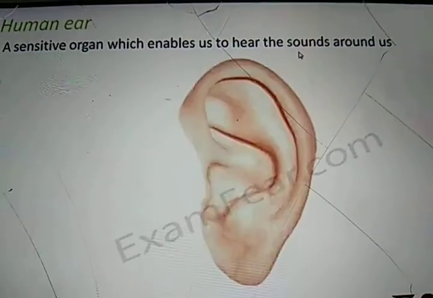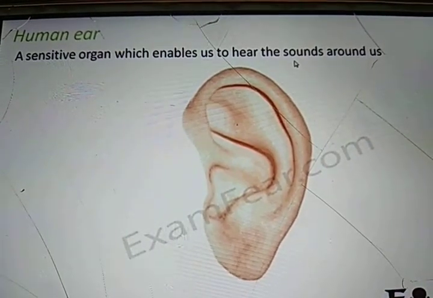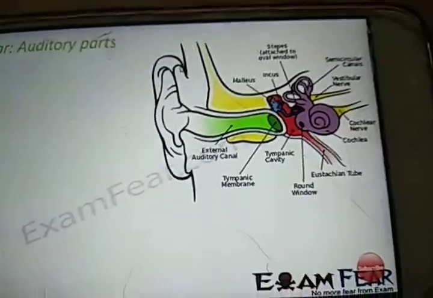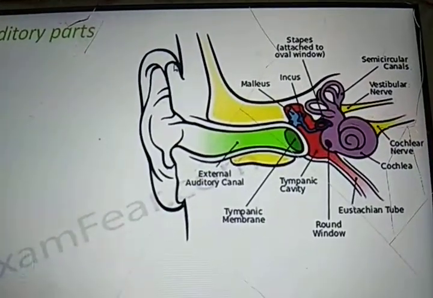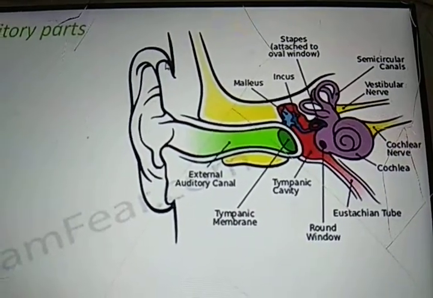Okay, so for that we will have to gain some understanding by reading about the human ear. A sensitive organ which enables us to hear the sounds around us is the human ear. So let us quickly look at the different parts of the ear. Then only we will be able to understand how it helps us to hear.